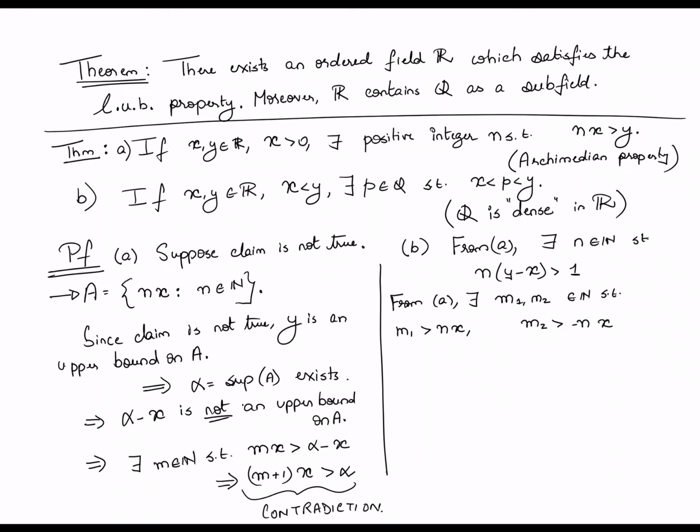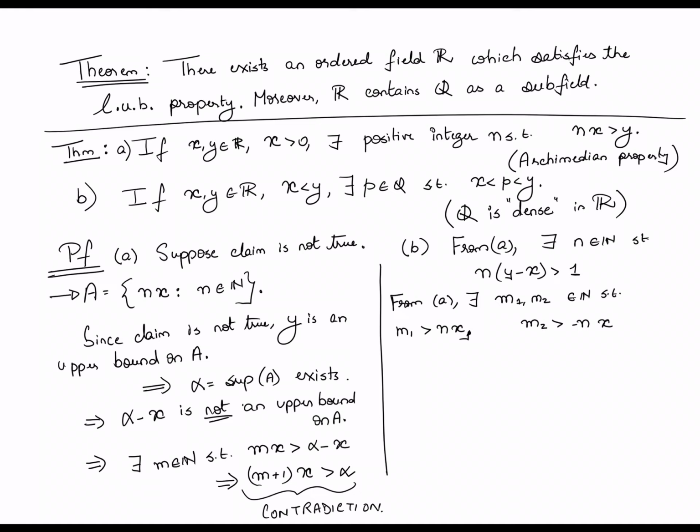Okay, so n is what we got from the first application of the Archimedean property. Now we are going ahead and saying that if I take nx as y in the Archimedean property and if I take x to be just 1, I can always find a natural number m1 such that m1 exceeds nx, right?